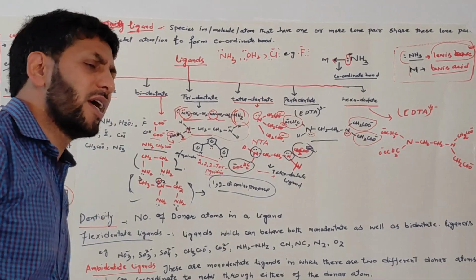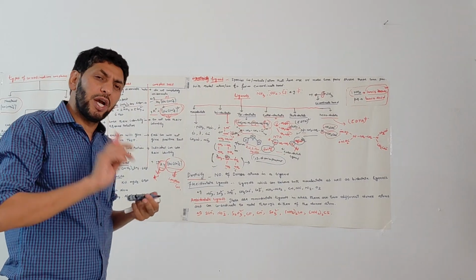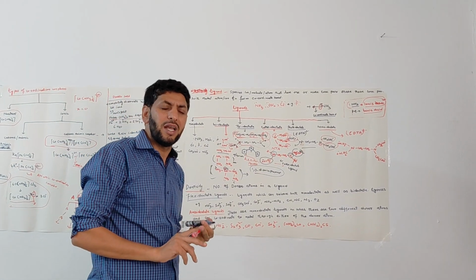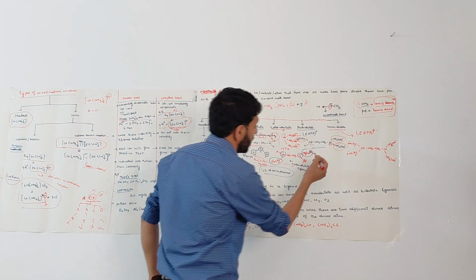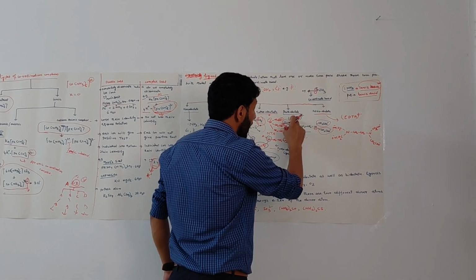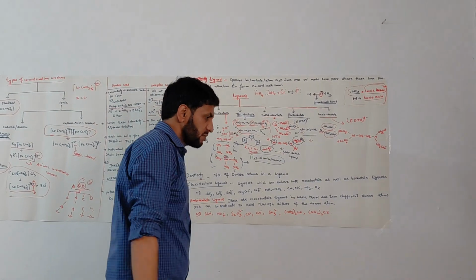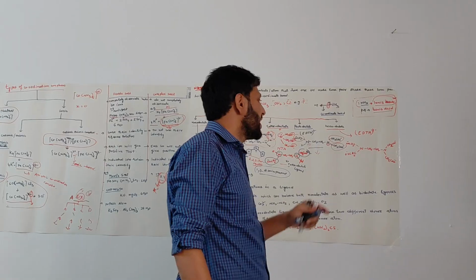So pentadentate ligands are those ligands which have 5 donor atoms and can coordinate with the same metal and lead to the formation of 5 coordinate bonds. Those ligands are called pentadentate ligands. Example is ethylene diamine triacetate. Now moving to another type of ligand, that is hexadentate ligands.